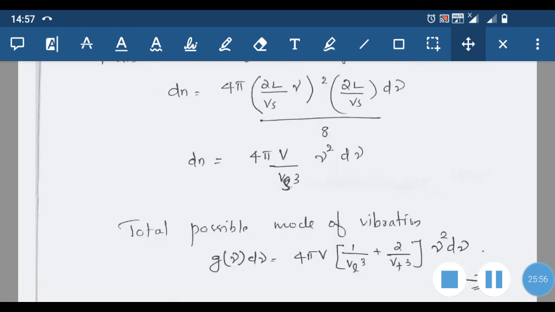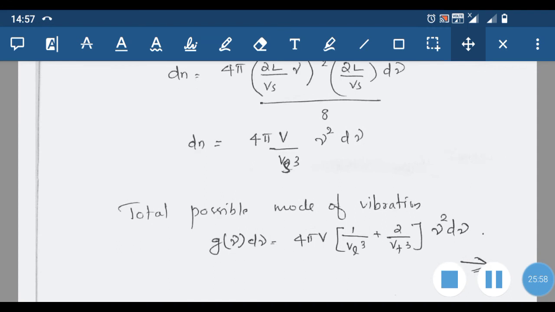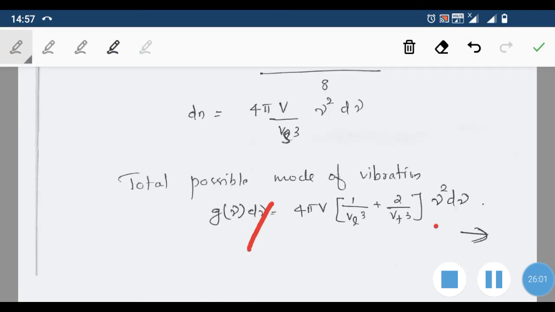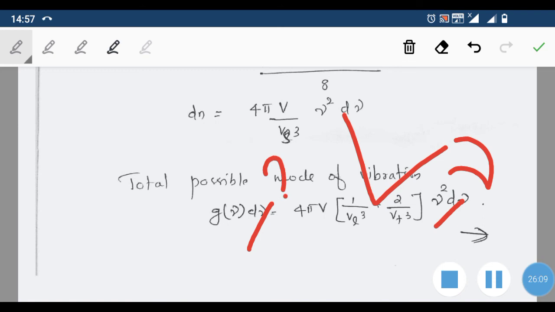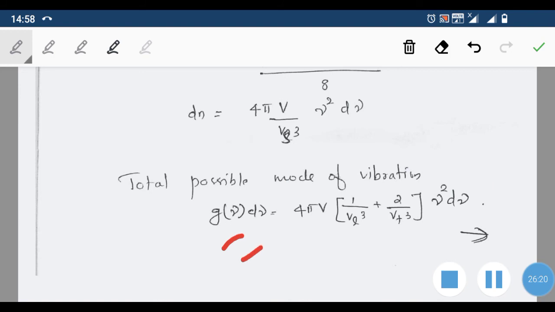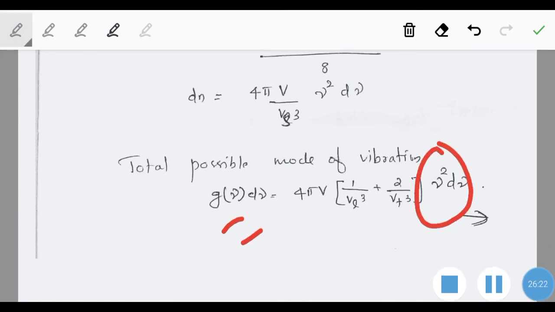So from this equation, g of nu, the total possible modes of vibration, is proportional to nu square. Suppose we plot a graph between nu and g of nu; the shape of the graph will be a parabola. So the variation will be proportional to nu square. g of nu d nu is proportional to nu square. So we have got the expression for the density of modes.